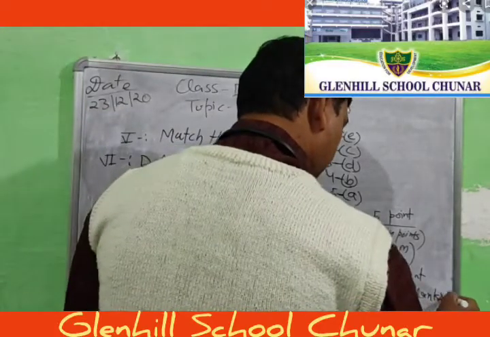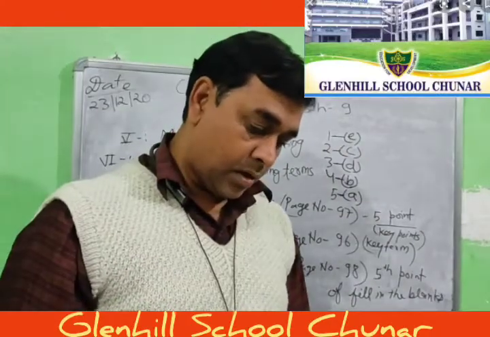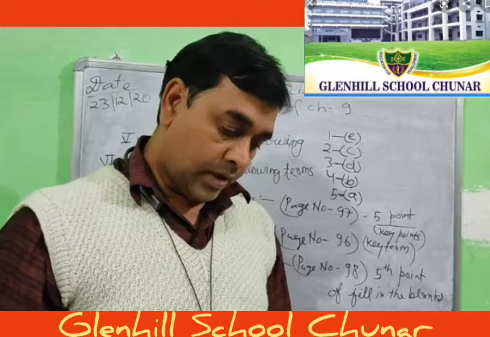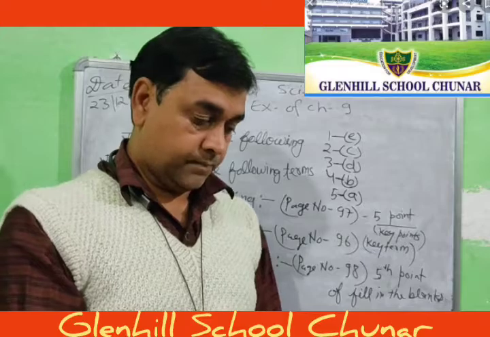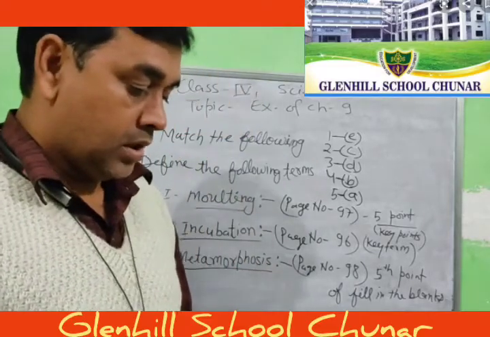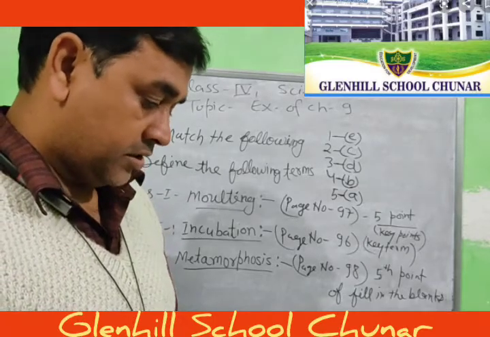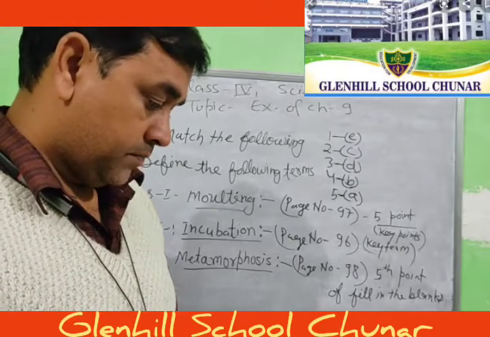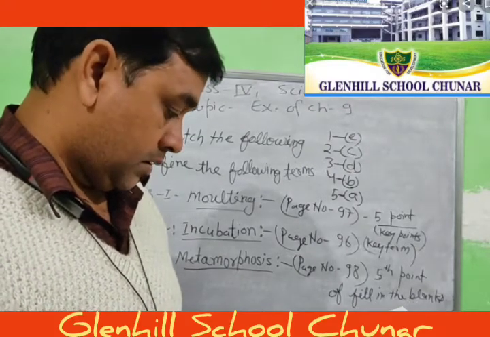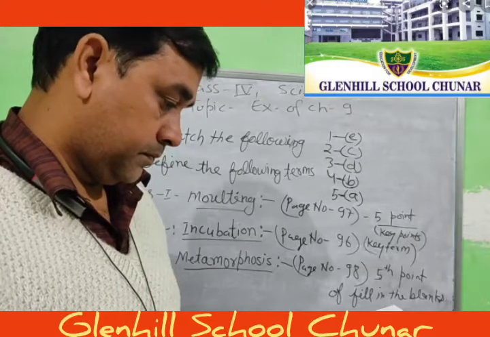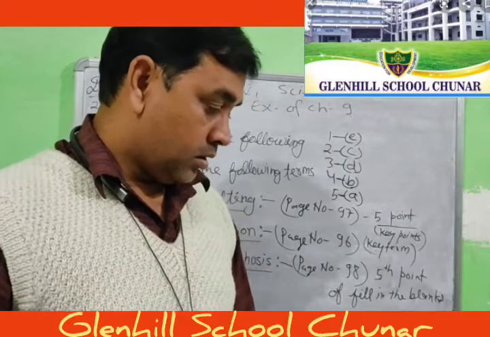Fifth point: the transformation from a young frog to an adult frog through various stages is called metamorphosis. All of you write down this in your fair copy, starting from this question. Okay student, I hope you have all learned today's exercise.